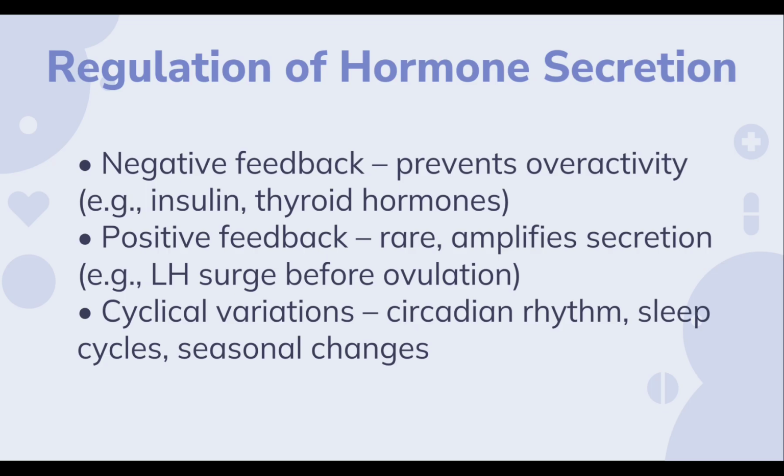Regulation of the hormone secretion. So negative feedback mechanisms prevent the overactivity of hormone systems. The examples are insulin and thyroid hormone secretion. Positive feedback systems in the body are rare. With positive feedback, surges of hormone can occur and it amplifies the secretion, like the LH surge before ovulation. And there are cyclical variations in hormone secretion according to circadian rhythm, sleep cycle and seasonal changes.